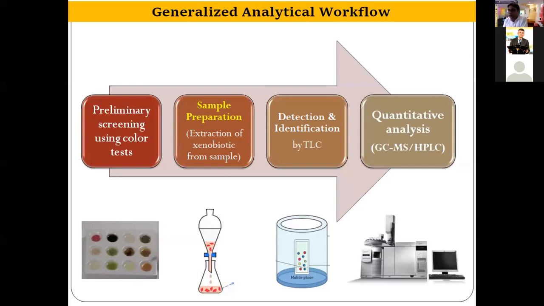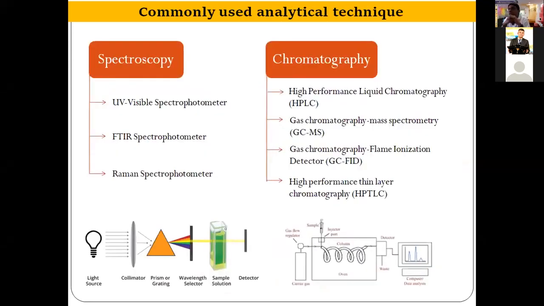Thank you, sir. So for quantitative analysis, we use hyphenated techniques like GCMS and HPLC, and some spectrophotometric techniques can also be used. Like in our previous talk, they said that we can use FTIR for identification of cosmetic items. So commonly used analytical techniques are basically spectroscopy and chromatography. Depending upon the nature of the analyte, whether it is a metallic poison or a volatile poison, whether it is organic or inorganic, we choose different techniques.